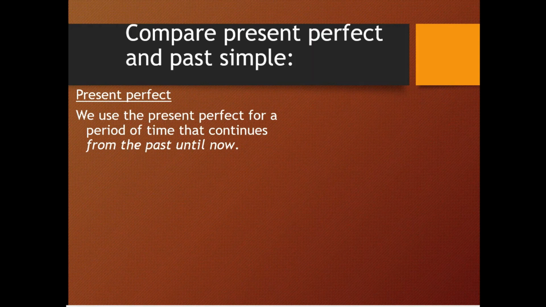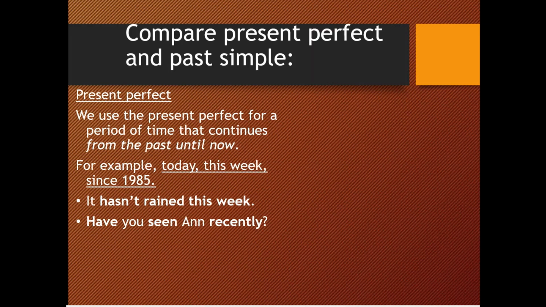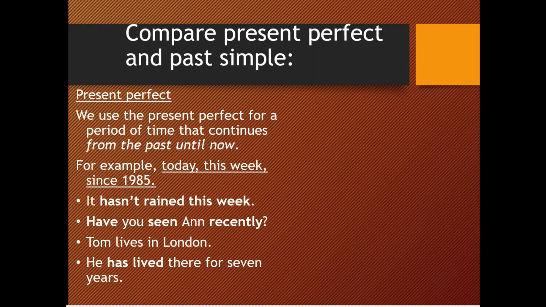So, comparison. We use the present perfect for a period of time that continues from the past until now, for instance, today, this week, since 1985. It hasn't rained this week. Have you seen Anne recently? Tom lives in London. He has lived there for 7 years. I have never played golf.